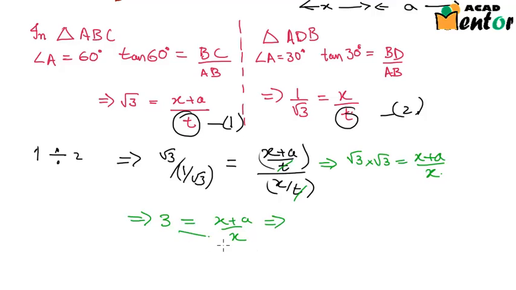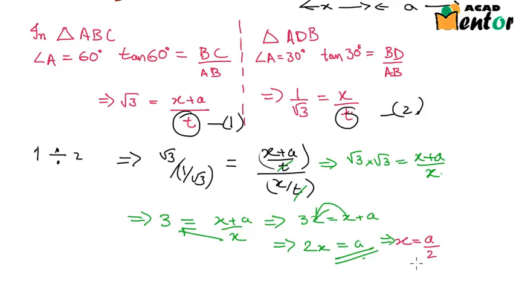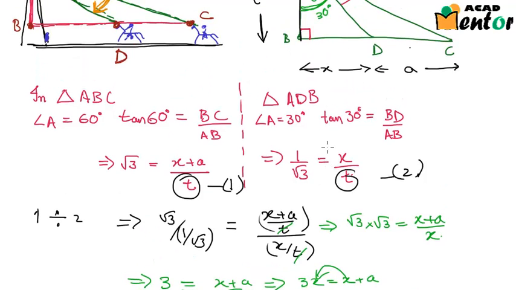If I take x to this side, I would have 3x is equal to x plus a. When I bring x here, this will be minus x, so 3x minus x would be 2x is equal to a. Now this is the relationship that I have. I can further write it as x equal to a by 2, or x is half of a. Now let me go back to the figure.